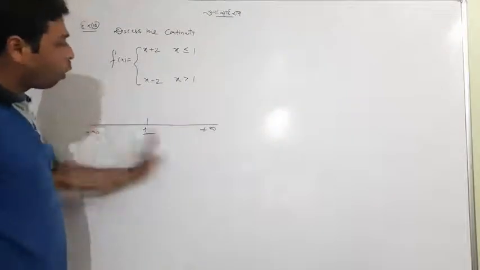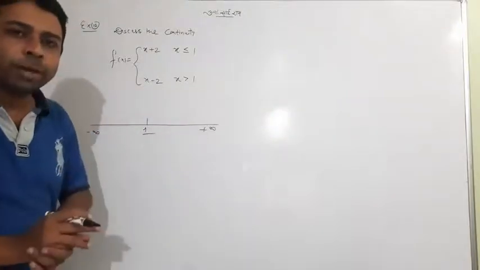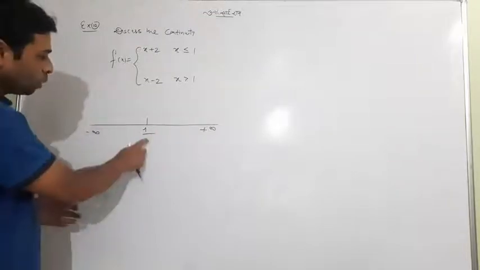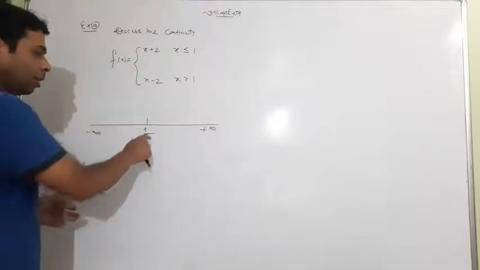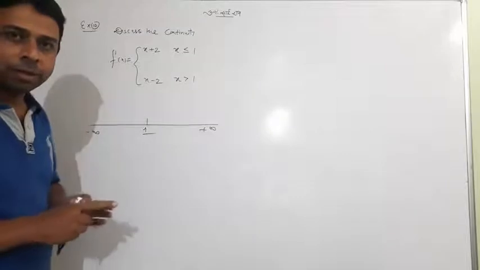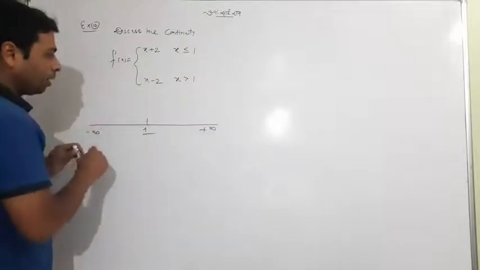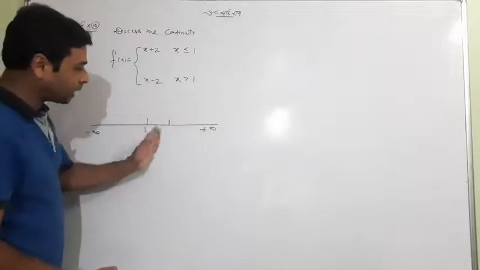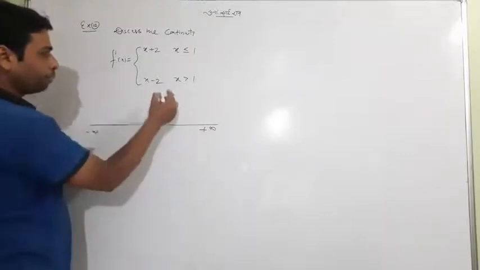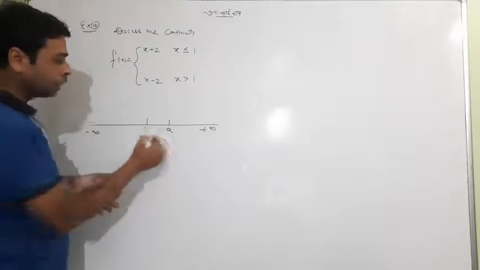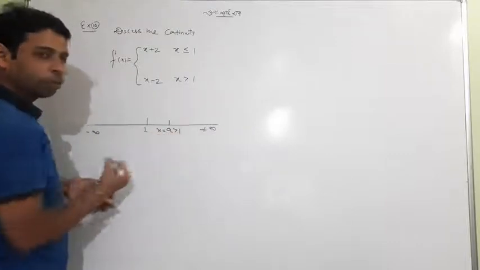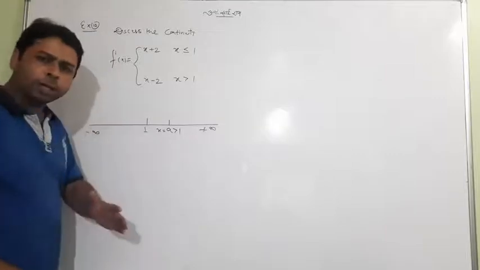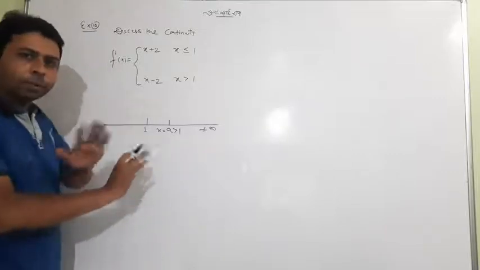So we will take all the values. How can we take all the values? First we will choose a value which is greater than 1. Second we choose a value which is less than 1. And then third we'll take exactly 1. I think you're getting me. Okay, I will take some value which is greater than 1. Suppose it is a, which is x equal to a greater than 1, and I'll prove the continuity at a. No worry about it, look with me, I will tell you each and everything.